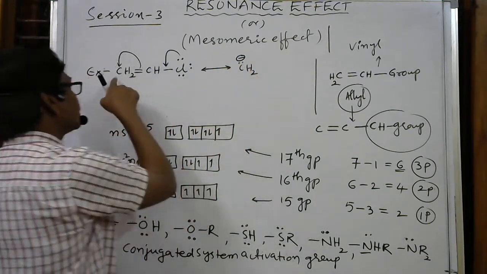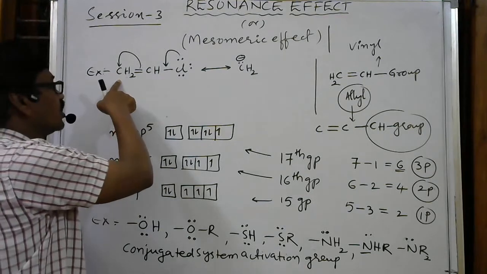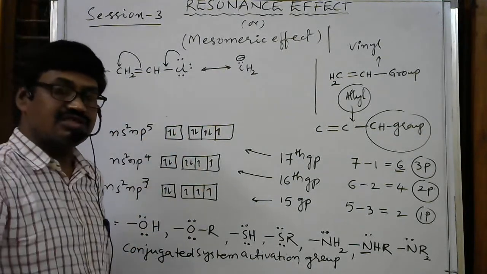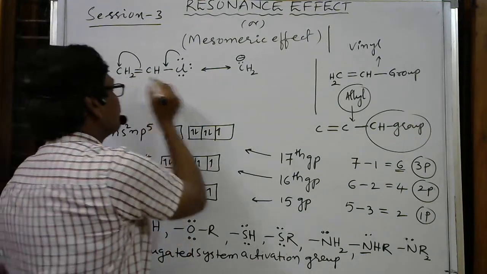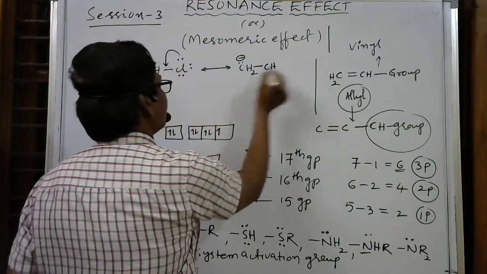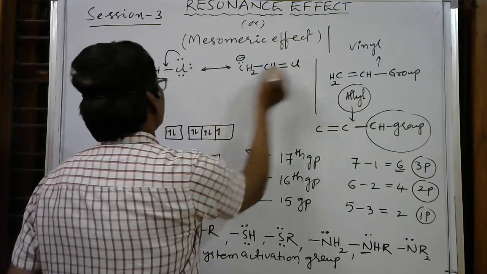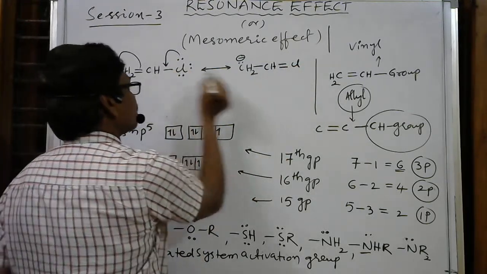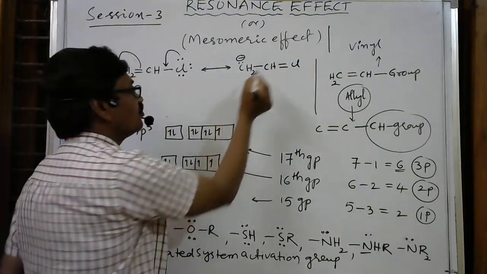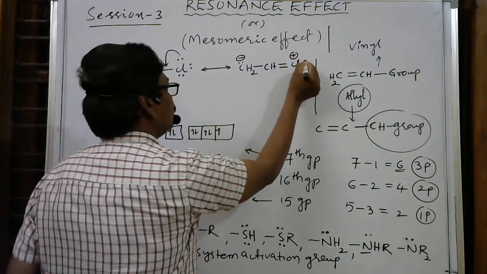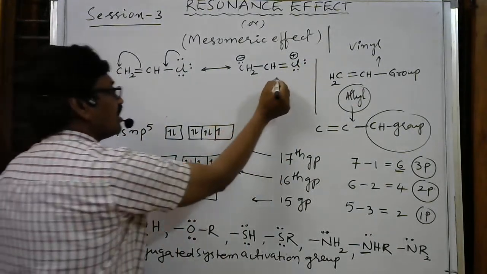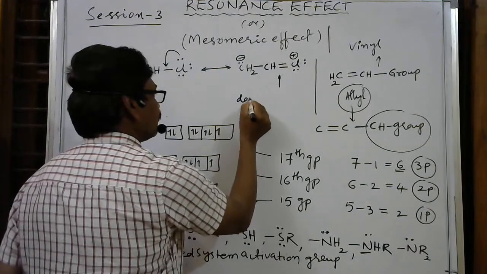So electron density concentrates more now. Electron density increases on this carbon, so this carbon will take a negative charge, a complete negative charge. Then the double bond becomes a single bond. Here CH, then the single bond becomes a double bond. Why is it so? Because this electron pair shifted from here to here. And electron density decreases on this carbon, therefore here a positive charge. So here it will take double bond character because of resonance.